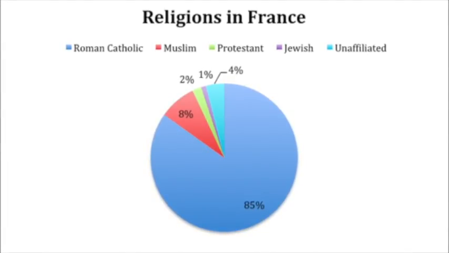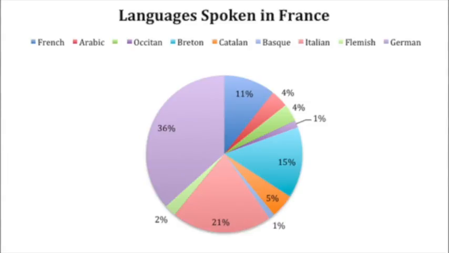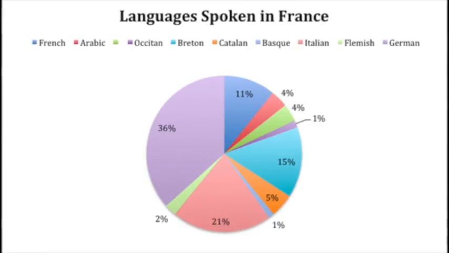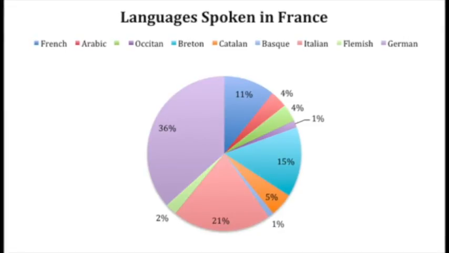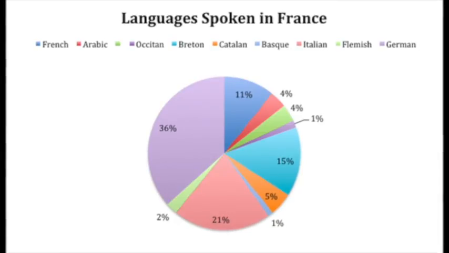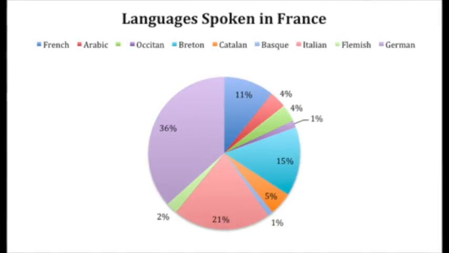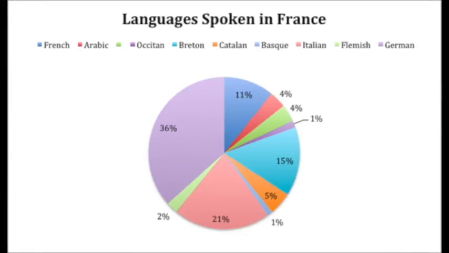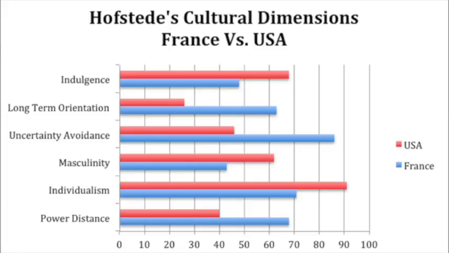The main language spoken in France is obviously French, along with Arabic, Occitan, Breton, Catalan, Basque, Italian, Flemish, and German. French and Arabic are the two main ones, and the others are different dialects that are spoken in France. In socioculture, there are a lot of cultural dimensions that Hofstede explains.